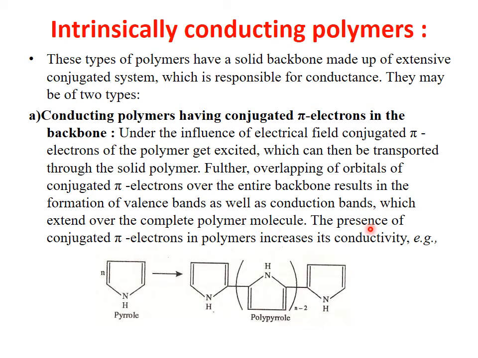So we can say the presence of conjugated pi electrons in the polymeric material increases the conductivity value. A known example in this case is pyrrole. After the polymerization process, we get polypyrrole. If you see here, a conjugated pi electron system is there, which extends over the entire backbone.